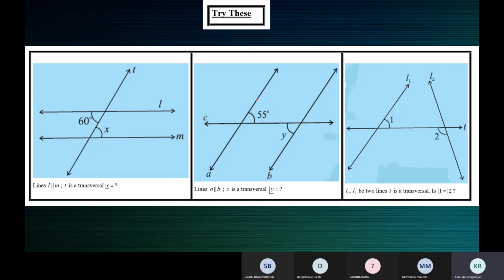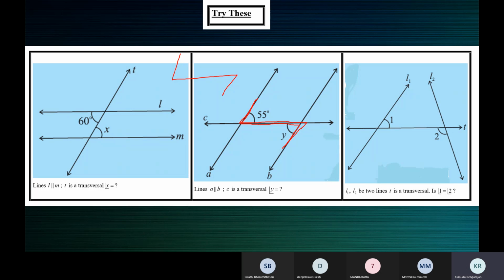You can see a line. You can see the transversal. And you can see the line again. Can we see the Z? A rotated Z? Yes, ma'am. Parallel line, transversal, parallel line. So it's something like this. Parallel line, transversal, parallel line.